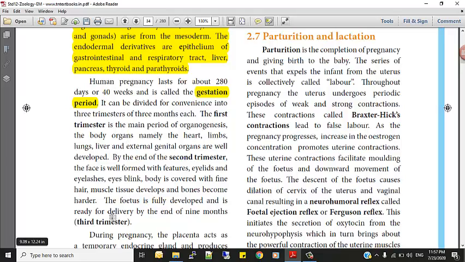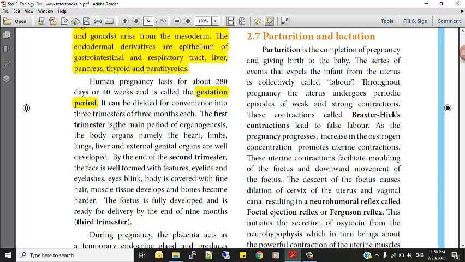When we divide like this, in the first trimester, in the first 3 months, some development will take place, and similarly in the second 3 months some other developments will take place, and in the last 3 months some other development will take place. Then we can easily keep count, calculate it, and even check whether it is correct. So for our convenience the gestation period is classified into 3 trimesters. Is it clear for you? So let us see now what developments take place in the first trimester.